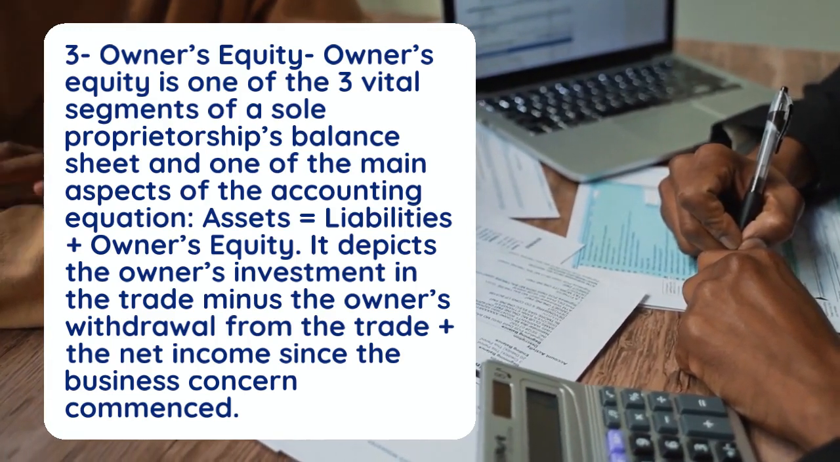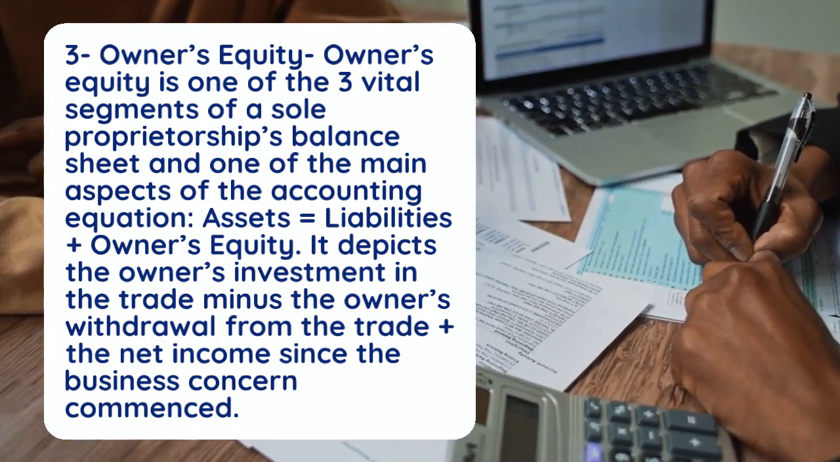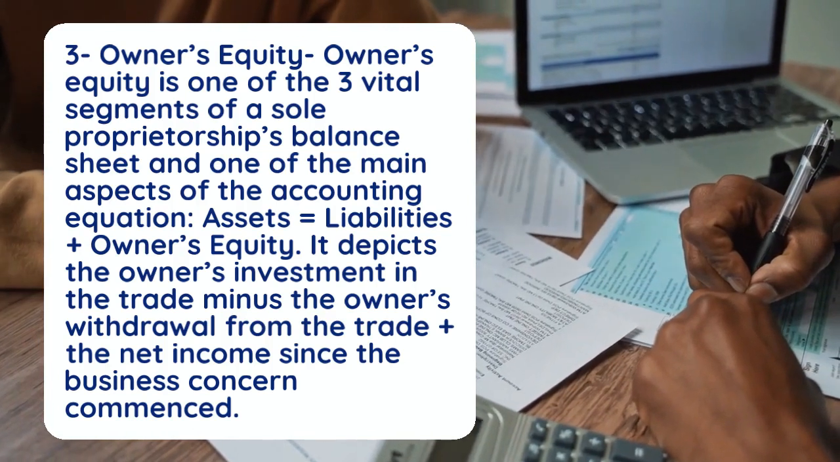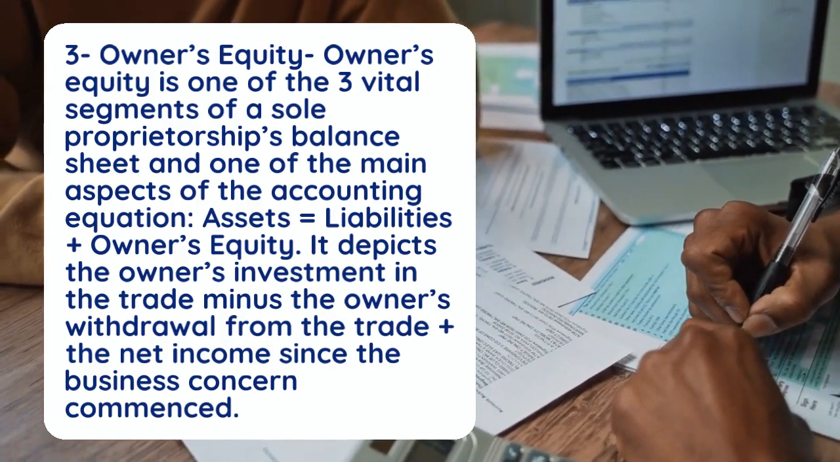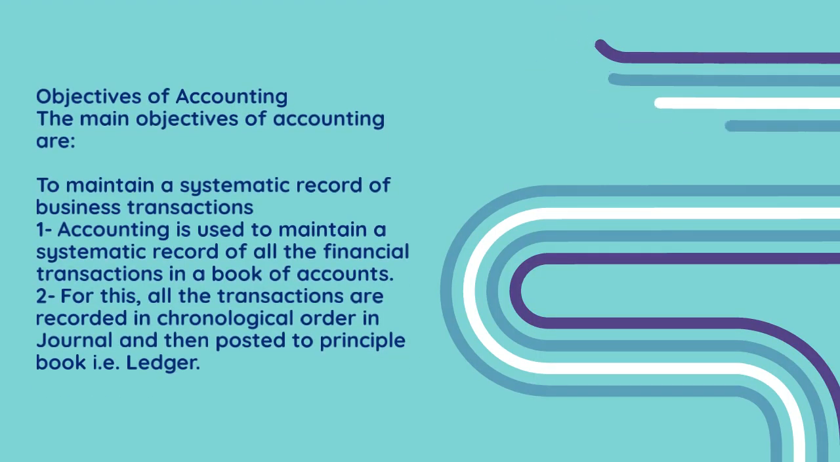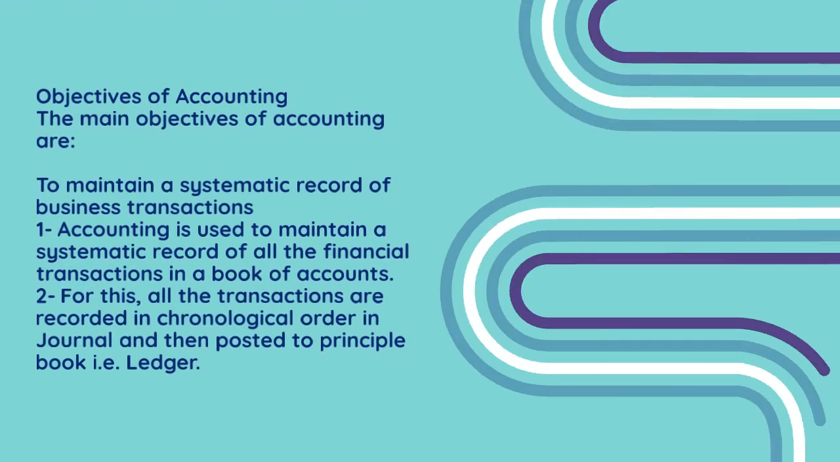3. Owner's equity. Owner's equity is one of the three vital segments of a sole proprietorship's balance sheet and one of the main aspects of the accounting equation. Assets equals liabilities plus owner's equity. It depicts the owner's investment in the trade minus the owner's withdrawal from the trade plus the net income since the business began. The main objectives of accounting are to maintain a systematic record of business transactions.